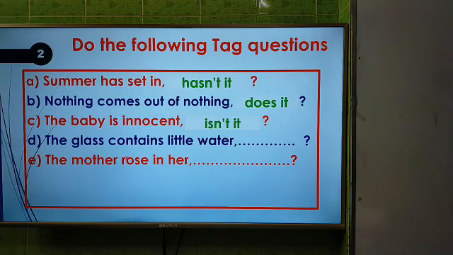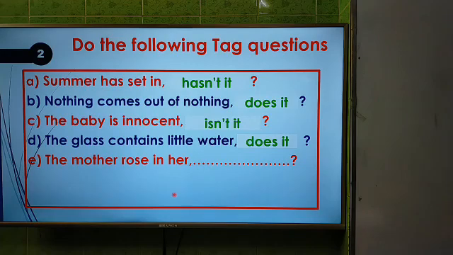And then question number D, the glass contains little water. So dear students, the answer will be does it. Why does it? The glass contains little water. This is a negative sentence, so the tag question will be affirmative. But why is it a negative sentence? Here you see only little. Little will be in a negative sentence. If we see a little, it will be affirmative. So as the sentence is negative, the tag question will be affirmative, and it is in present indefinite. That's why we have to use the operator do or does. So the answer is does it.